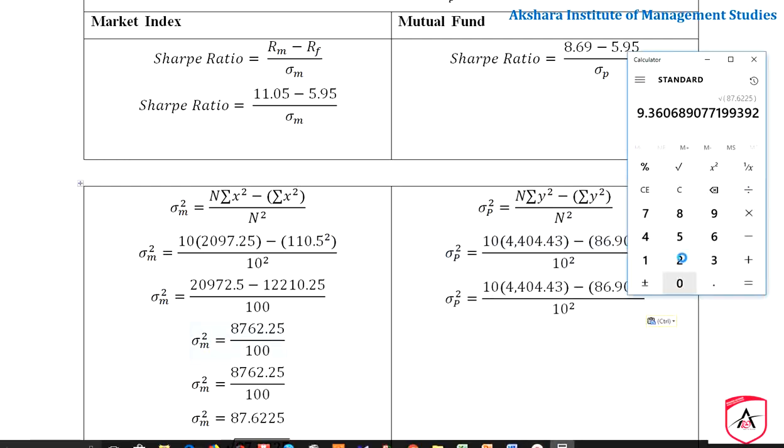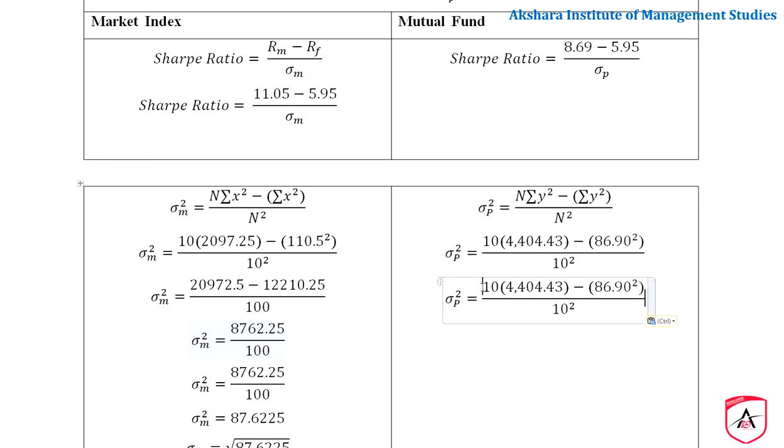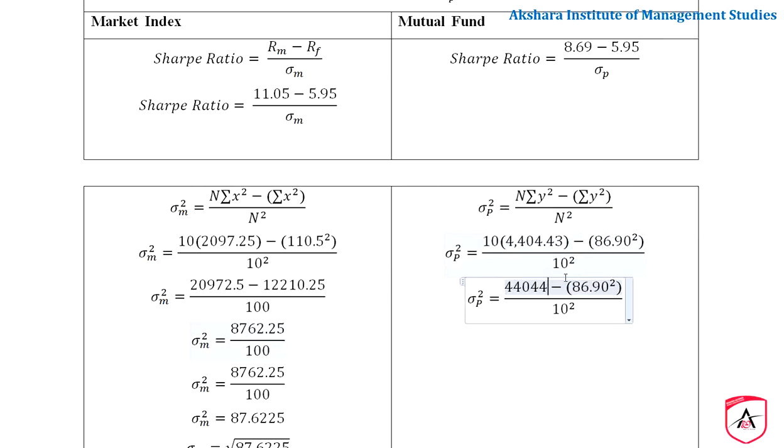Now we shall multiply this value, 10 into 4404.43 into 10 equals 44,044.33.